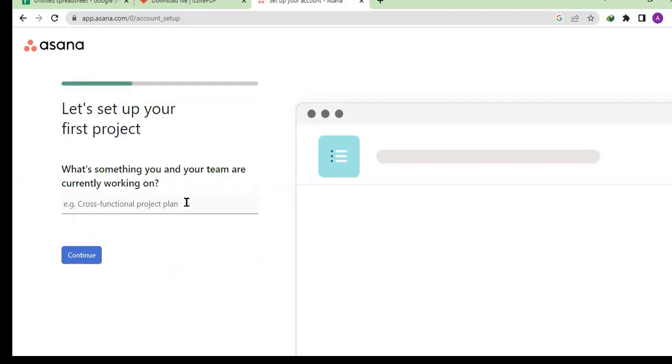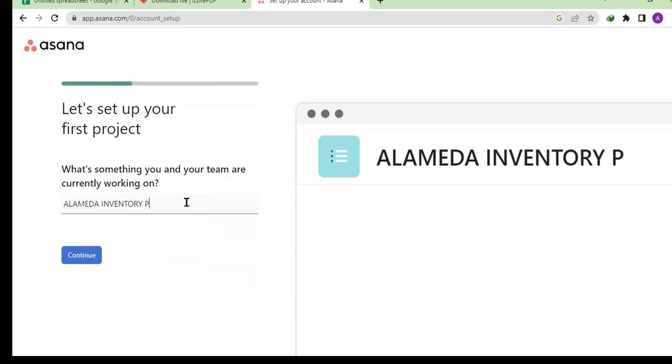So like I said, let's look at inventory, stock taking. Let's say we have a project. Let's call it Alameda stock taking or inventory project.